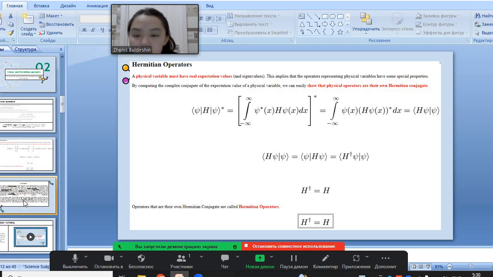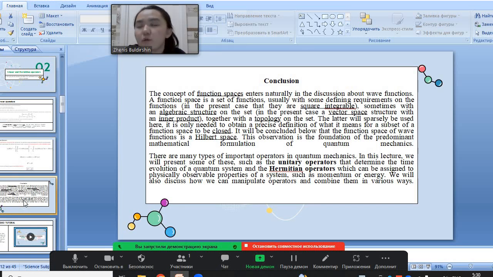The next is the conclusion. The concept of function space enters naturally in the discussion about the wave function. A function space is a set of functions, usually with some defining requirements on the functions, and in the present case that they are square integrable, sometimes with an algebraic structure on the set, in the present case a vector space structure with an inner product.